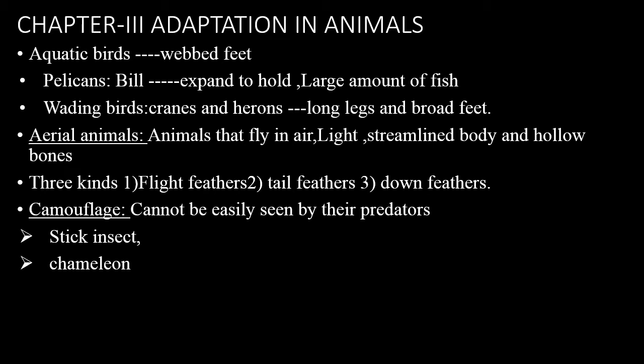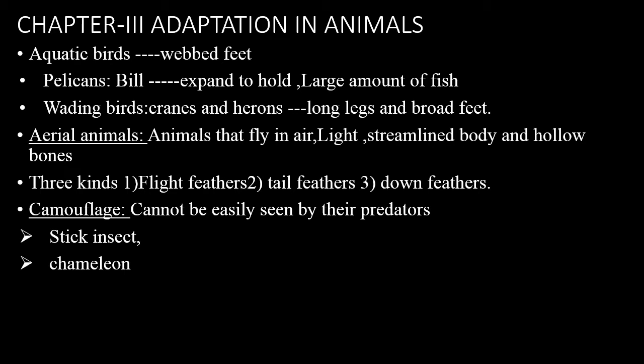Next come water birds. These birds also have special adaptations to live near the water region. Aquatic birds such as duck and pelican have webbed feet that help them swim. Pelicans have a special kind of bill which can expand to hold a large amount of fish. A bill is the hard pointed or curved outer part of the bird's mouth. Next are wading birds. Cranes and herons have long legs and broad feet which help them walk through marshy land.